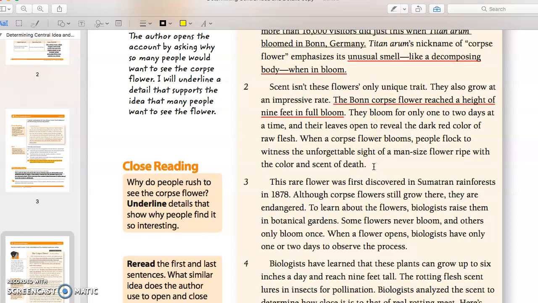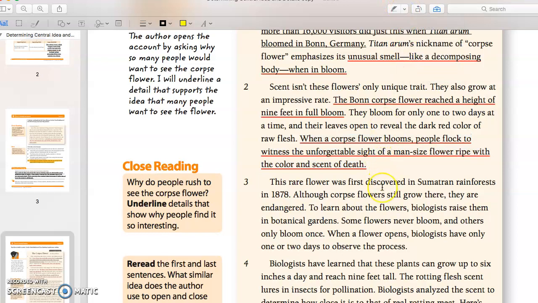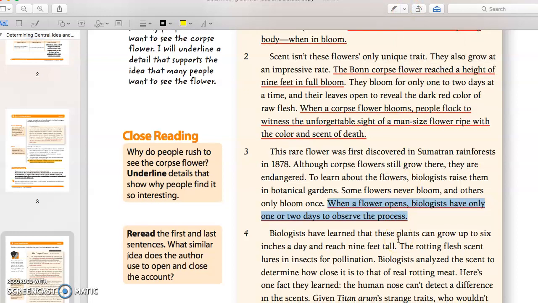So this is also, you know what? When it blooms, they flock to it because they just want to smell it. They want to see, is this true? I've never smelled that smell. I want to know, is it true? Okay. It was discovered in the rainforest. Even though they kind of grow there, they're still endangered. Okay. And people want to go see the blooms because they only have 1 or 2 days. Okay. 1 or 2 days is another reason you go to see it, because it's rare, right?